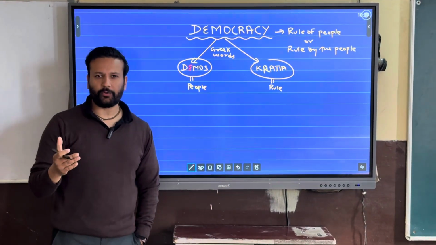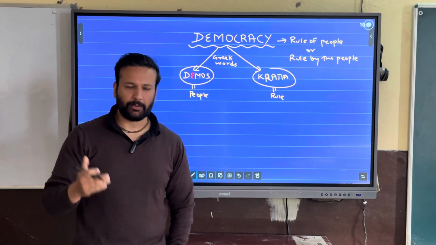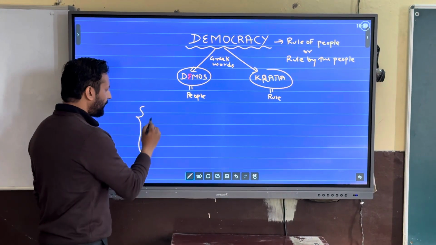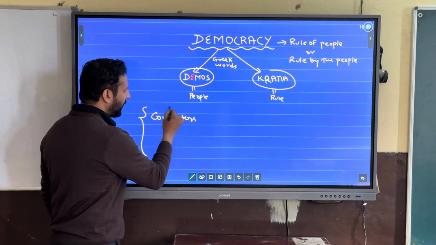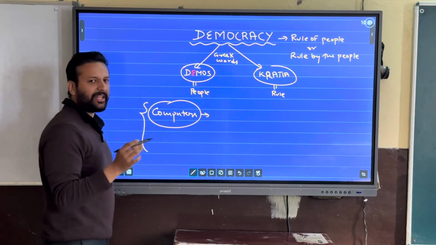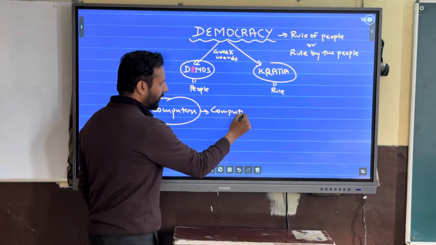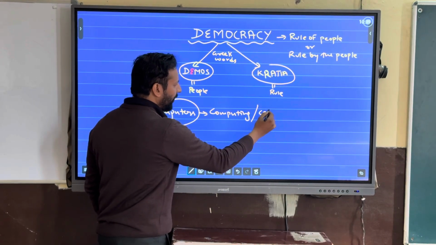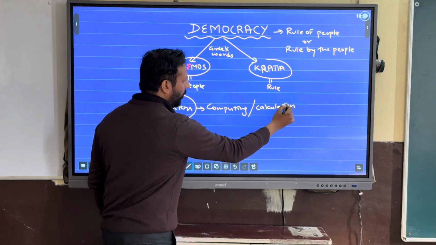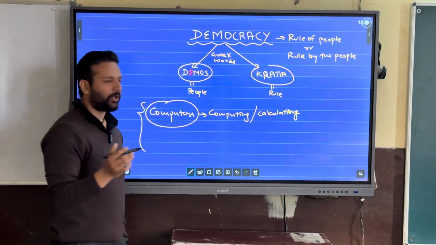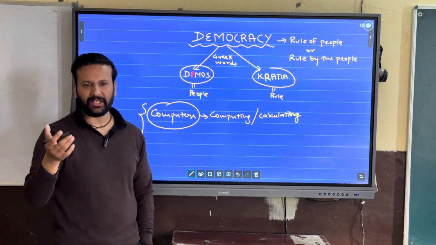But the definition of democracy has evolved over time. For example, computers were originally used for computing, or we can say for calculating very difficult mathematical sums.